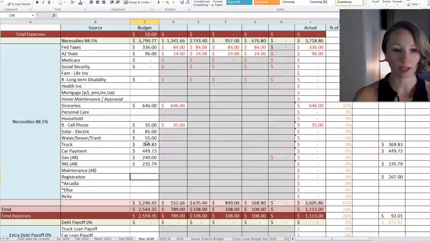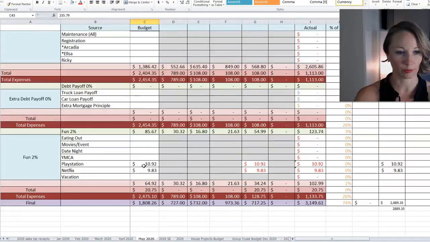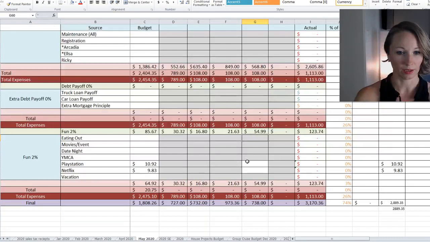Alright, so these are our base bills that we have every month. We have Ricky's cell phone, we have our solar, our water, the truck, the car, gas, insurance. So gas, because Ricky's not working, we're just going to lower it to 100 just because we don't know for sure what we're going to do. We're not going to do any commission jobs for the girls for the month. So these bills we have automatically, the PlayStation and the Netflix.